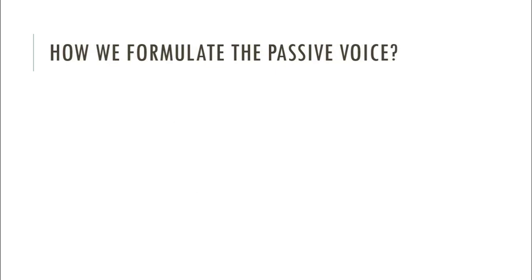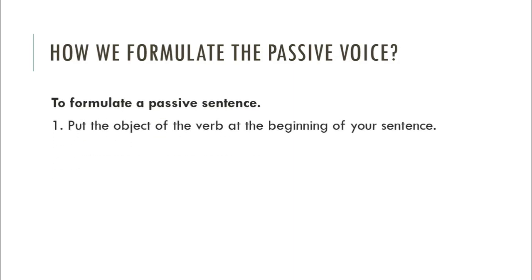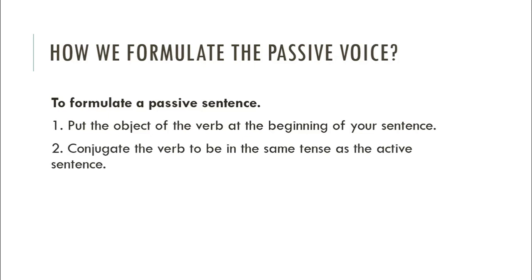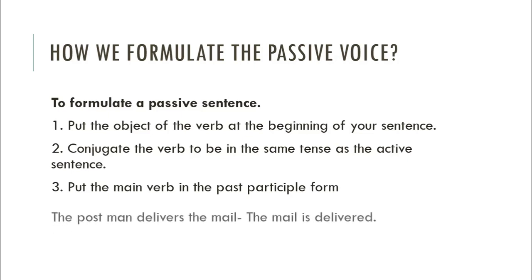How do we formulate the passive voice? This is very important to know. Number 1: put the object of the verb at the beginning of your sentence. That means the object will be the subject. Number 2: conjugate the verb to be in the same tense as the active sentence. Put the main verb in the past participle form.